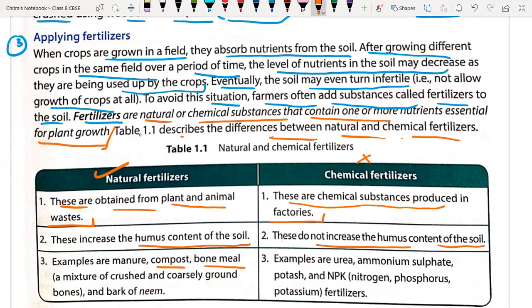Bone meal is a mixture of crushed and coarsely ground bones, and then there is the bark of the neem plant, which is again very important. And what are examples of chemical fertilizers? We have potash, ammonium sulfate, urea, and NPK, which is nitrogen, phosphorus, and potassium. These are the chemical fertilizers. And chemical fertilizers are dangerous for the worms growing in a crop field, like earthworms.